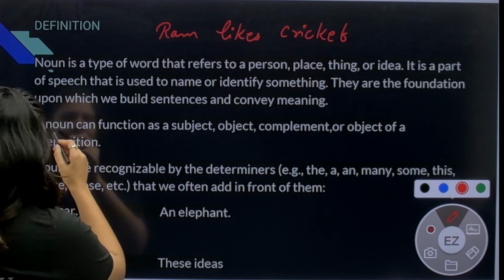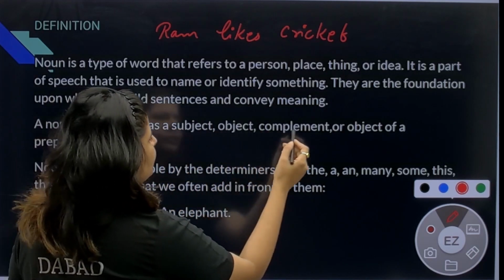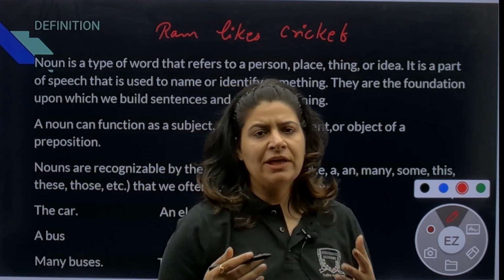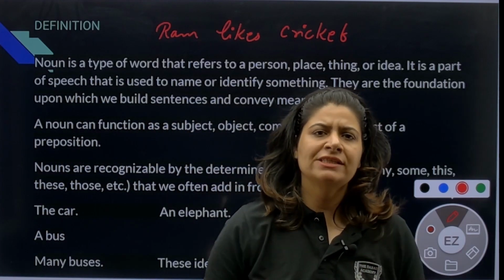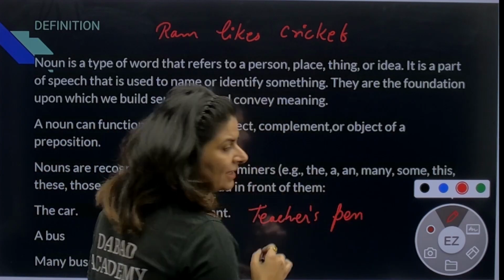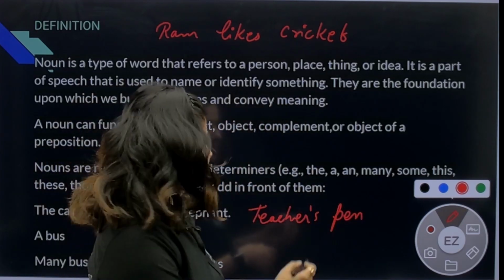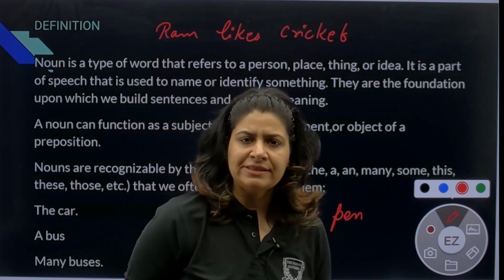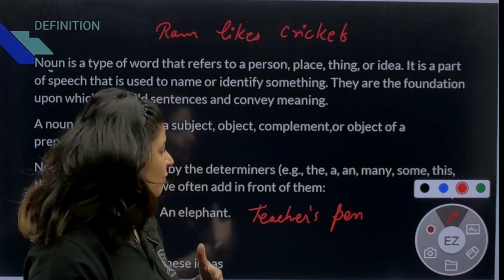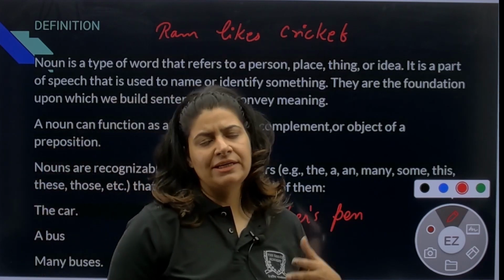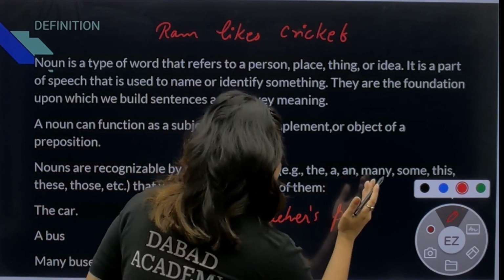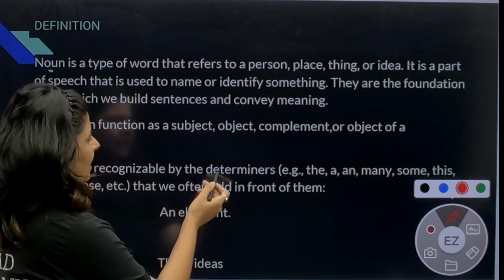So further we read, a noun can function as a subject, object, complement or object of a preposition. Apart from that, we also have the possessive noun. Let's say I say teacher's pen. This is my possessive case. So a noun functions as a subject, object, complement, as a possessive noun, as well as the complement or object of a preposition. Nouns are recognizable by the determiners.